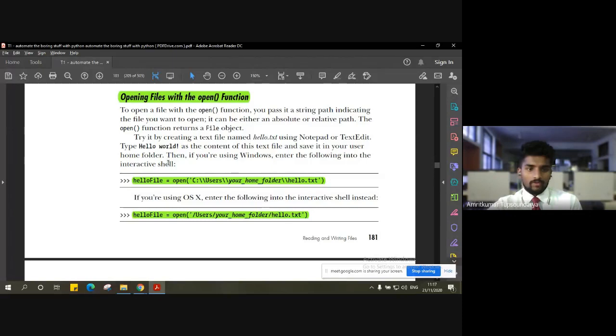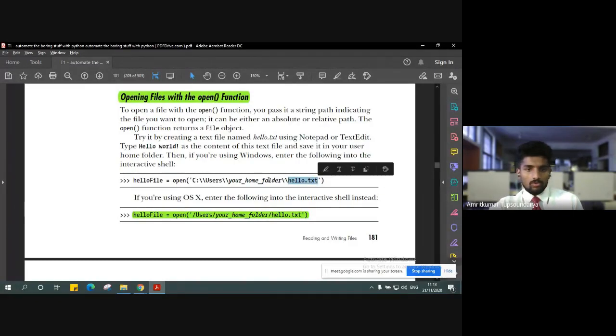Once that file object is returned, we have to store it in a variable, right? So we define a variable. Let's say I define a variable hello file. I'm going to create a file with hello world content, a simple text document. For that, I'm going to use the open method and give a location, which is nothing but a path, and it is automatically going to create this document hello.txt.